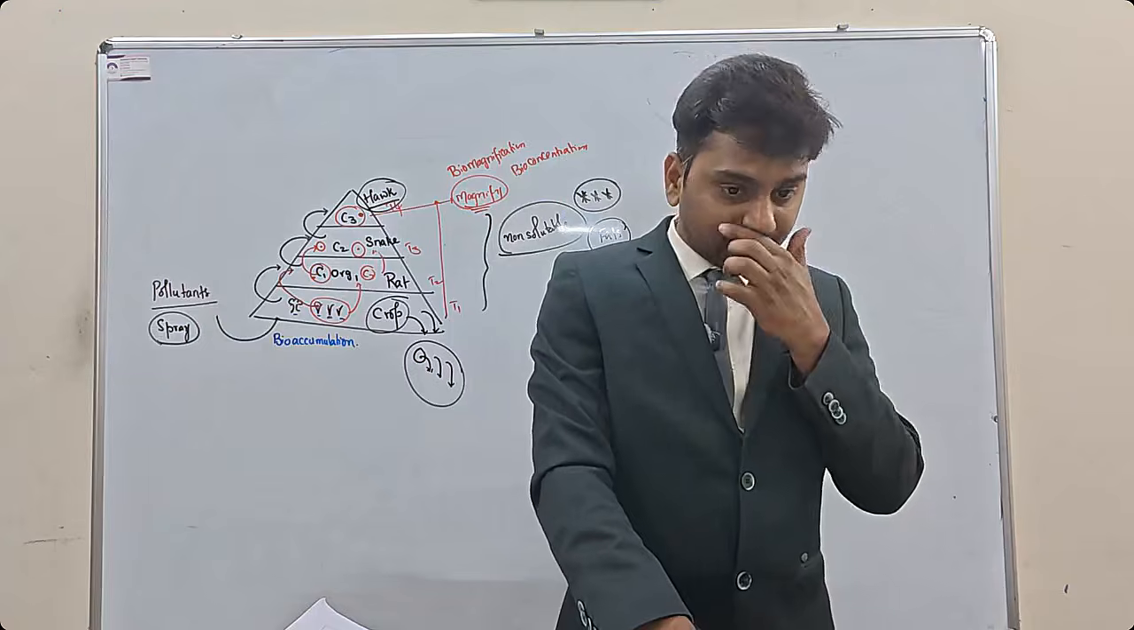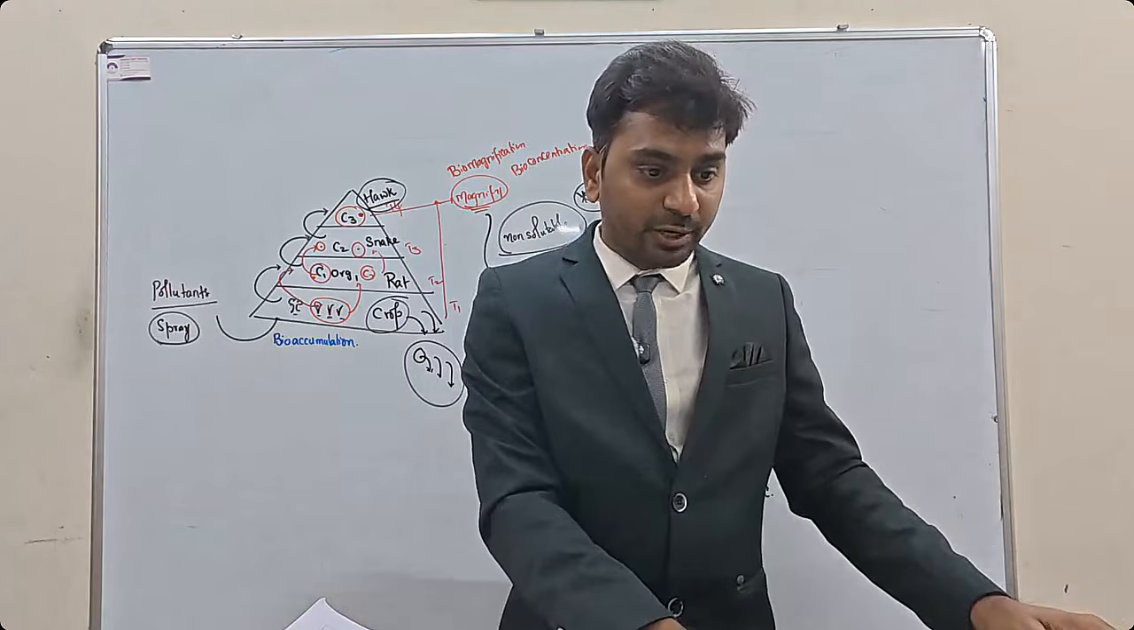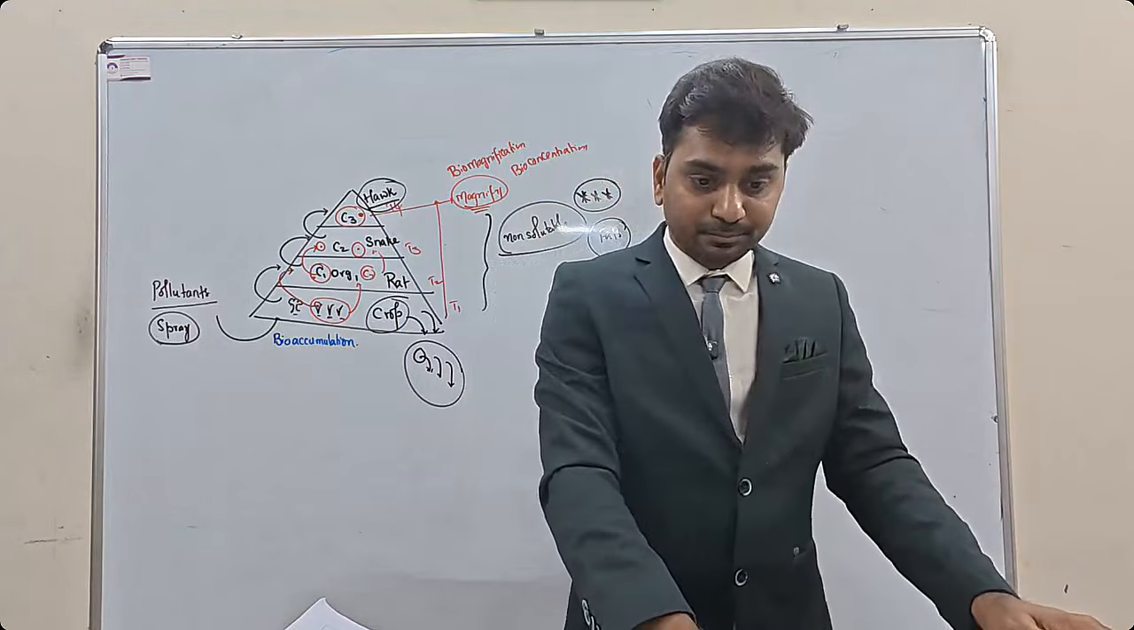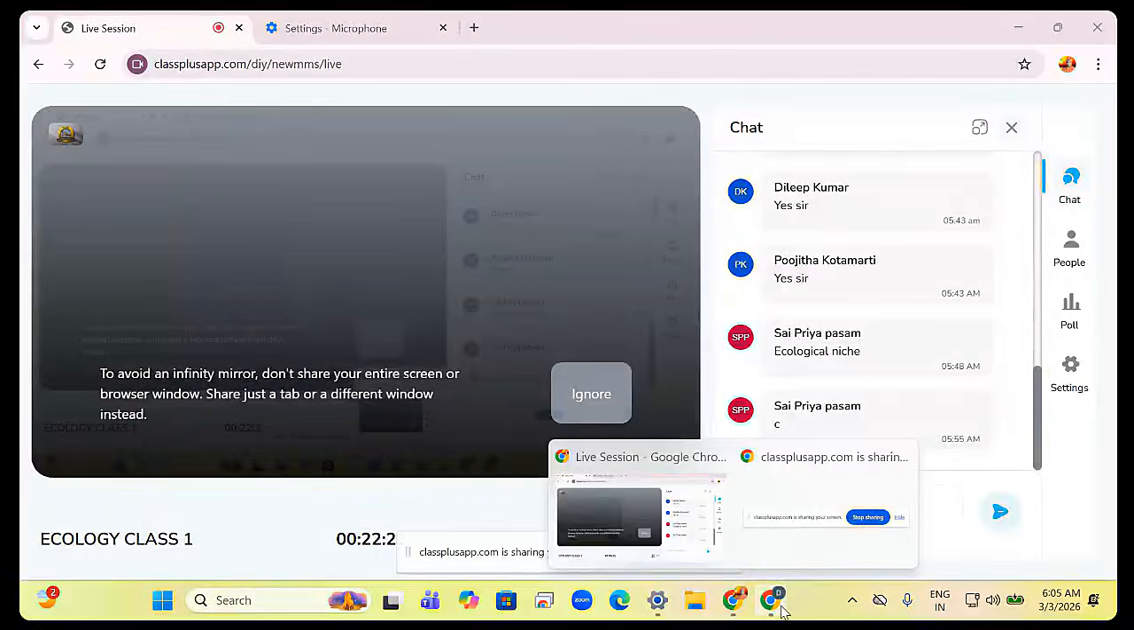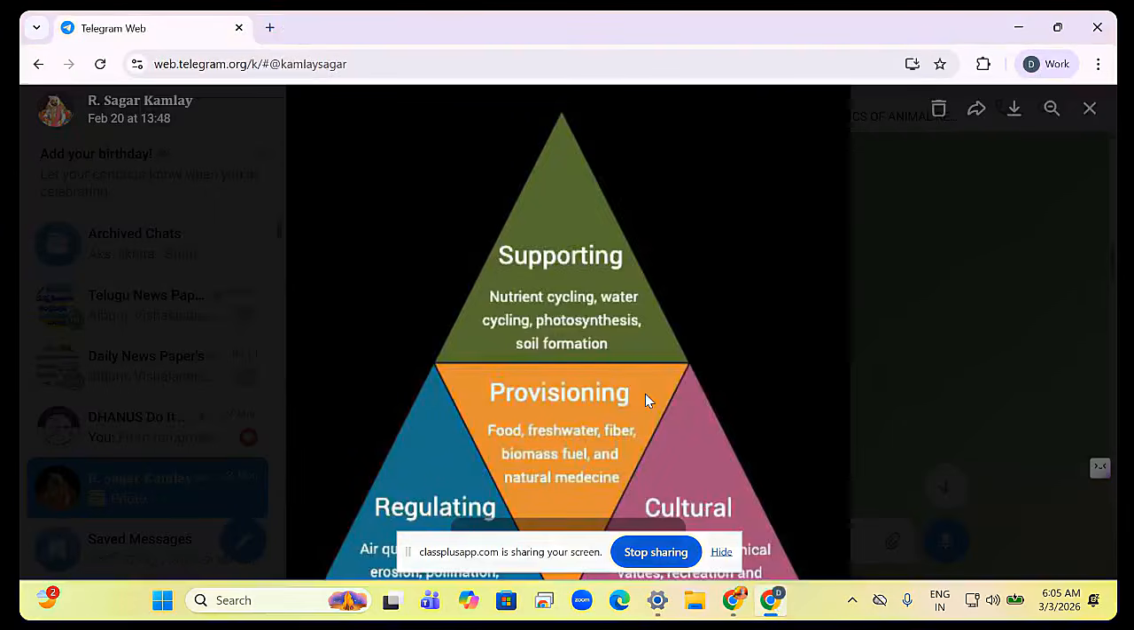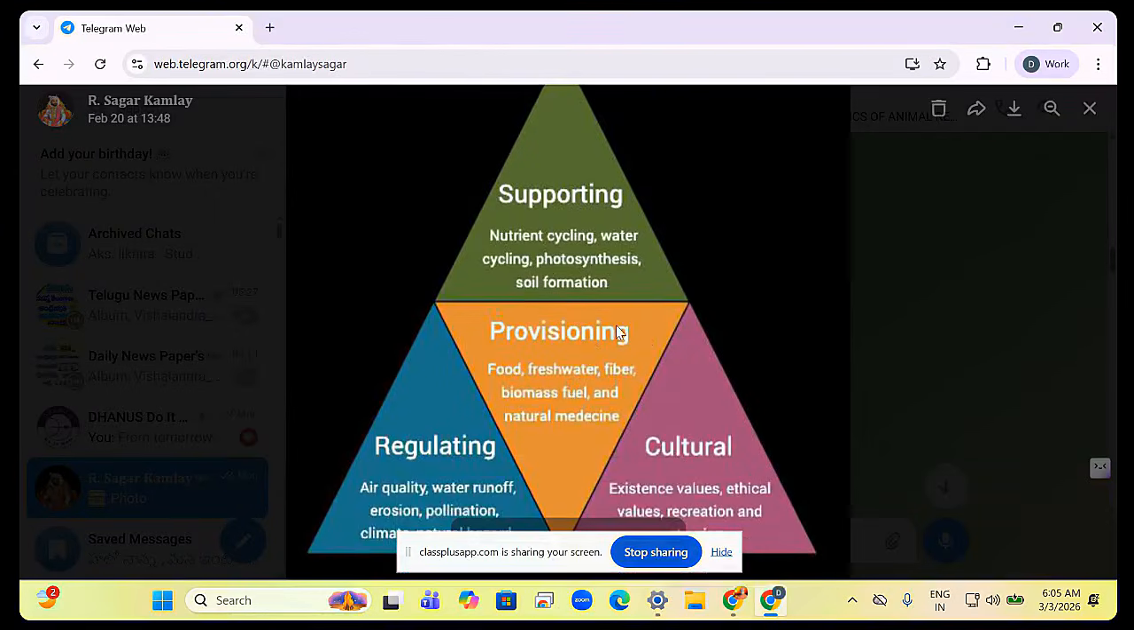So ecosystems provide the following services. You have to remember this. So have a look at here. There is supporting service, provisioning service, regulating service, cultural service of ecosystem. Now what is supporting service? Nutrient cycling, water cycling, photosynthesis, soil formation. This is supporting service of ecosystems.